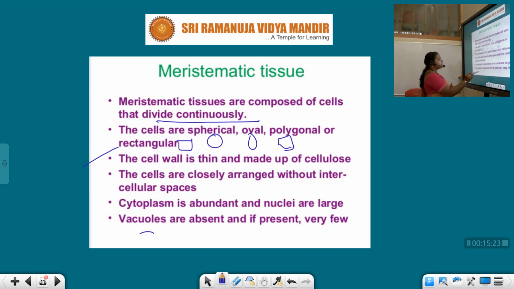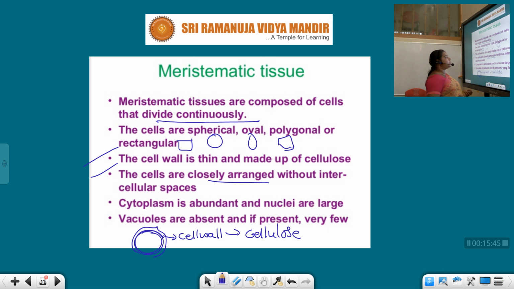Here, you know, children, the cell is surrounded by the plasma membrane, and outside of the plasma membrane it is again surrounded by a tough layer called the cell wall, and the cell wall is made up of a structural material known as cellulose. It is one of the polysaccharides. The cells are closely arranged without any intercellular spaces. For example, if the cells are spherical in shape, the cells are very closely, compactly arranged. There are no spaces between two different cells.